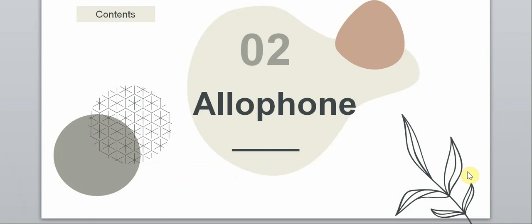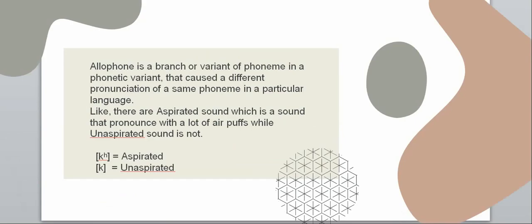The second is allophone. Allophone is a branch or variant of phoneme, a phonetic variant that causes a different pronunciation of the same phoneme in a particular language. For example, there is an aspirated sound, which is a sound that is pronounced with a lot of air puffs, while there is also an unaspirated sound, which is just an ordinary sound.